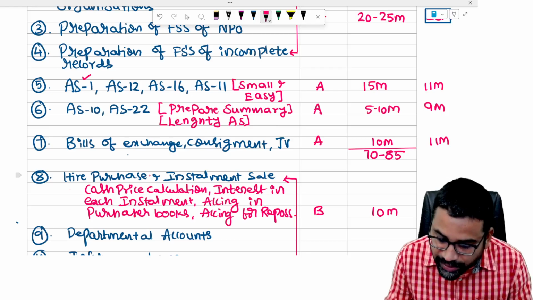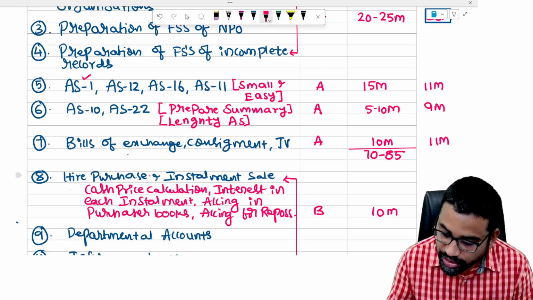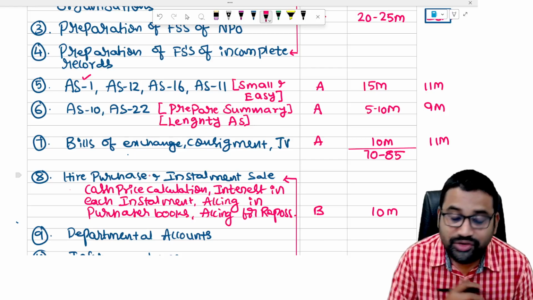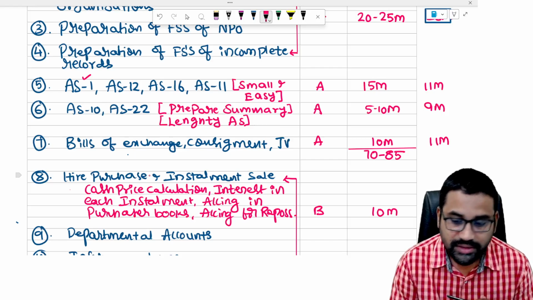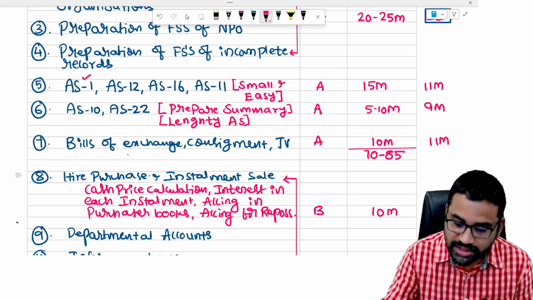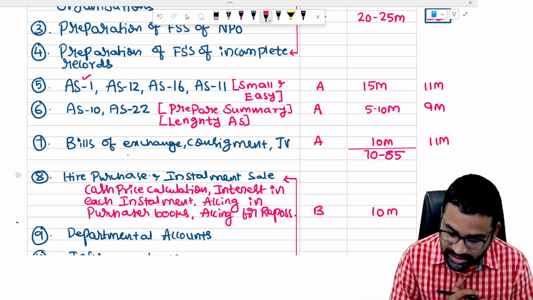So if you prepare these 6 accounting standards, around 25 marks they will get. Around 25 marks. Last time they asked 20 marks from accounting standards. So that means 45 to 50 from the first 4 chapters. This is another 20. So around 70 marks covered.